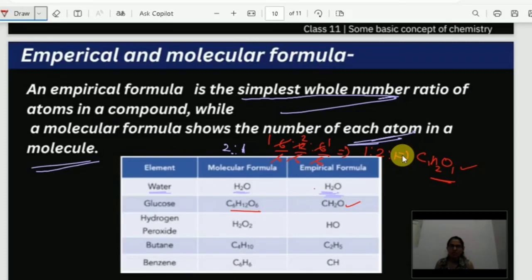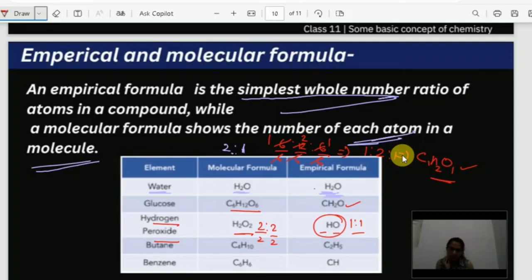Similarly, in case of hydrogen peroxide, H2O2, if I see the ratio, it is 2:2, correct? And if I simplify this ratio by dividing by 2, what am I going to get? 1:1 ratio, that is HO. This is known as the empirical formula.